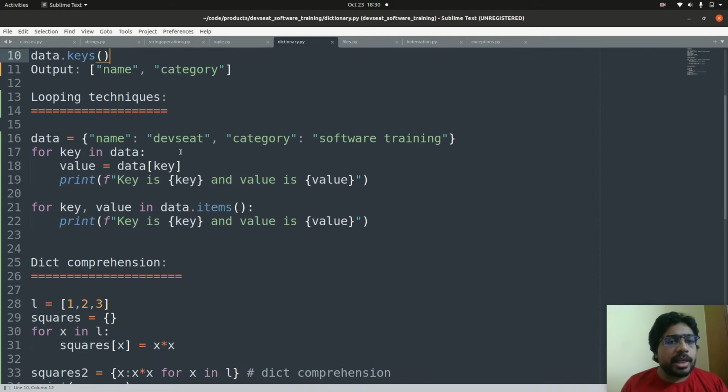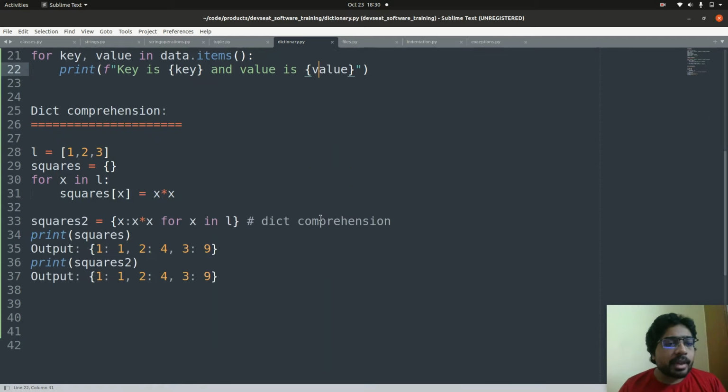Now coming to looping techniques, it is just like a list where you loop over it like this, and in the loop you will get the keys only. The value, if you want to get it, you have to do data of key. Or if you want to get the value automatically, then you can do data.items and the value will be there.